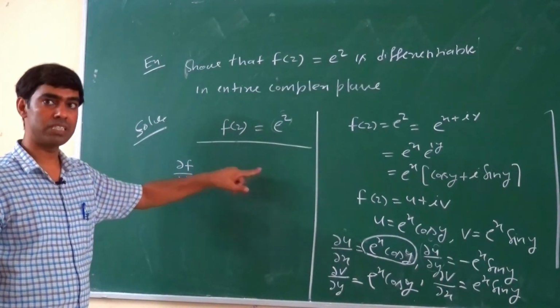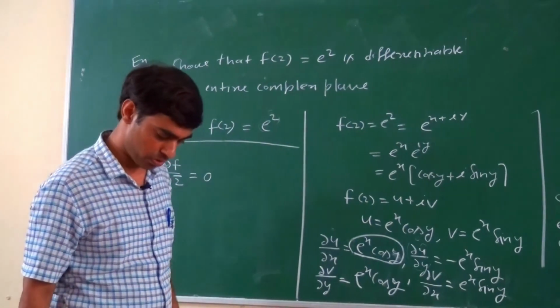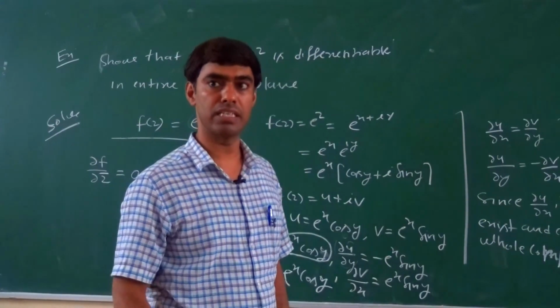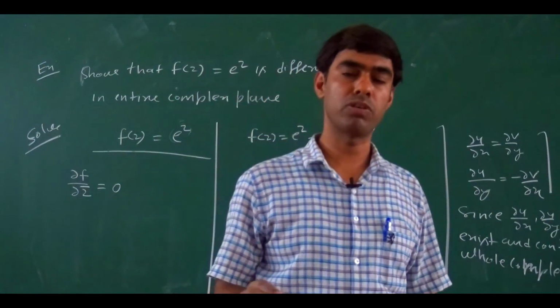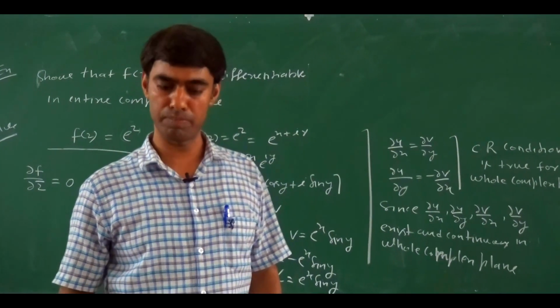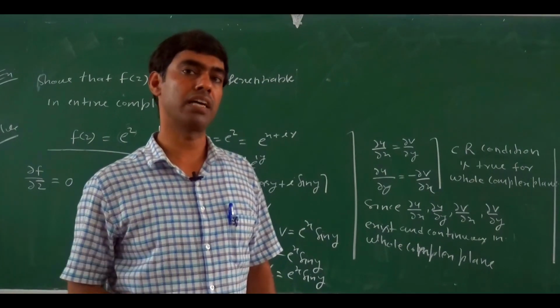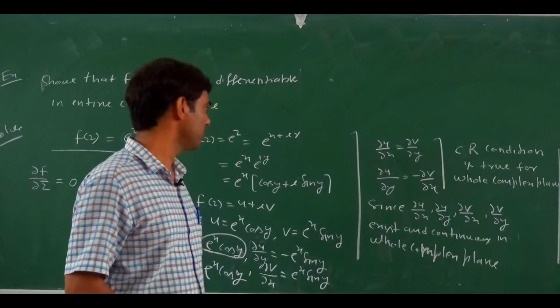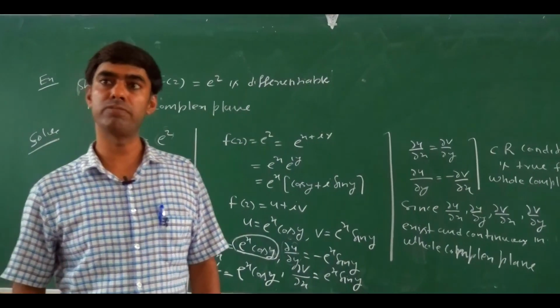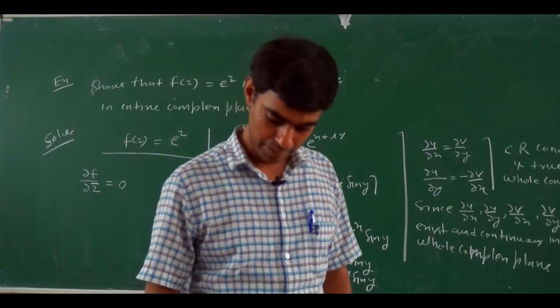What is the meaning of this? The CR condition is satisfied for the whole complex plane. So if the necessary condition is satisfied for the whole complex plane and the sufficient condition is also satisfied, then the function is differentiable in the entire complex plane. So f(z) equals e to power z is an entire function, because it is differentiable in the whole complex plane.